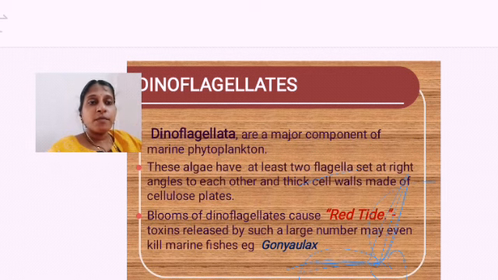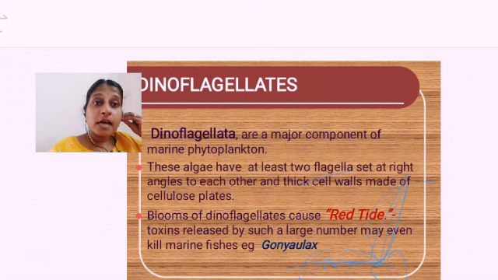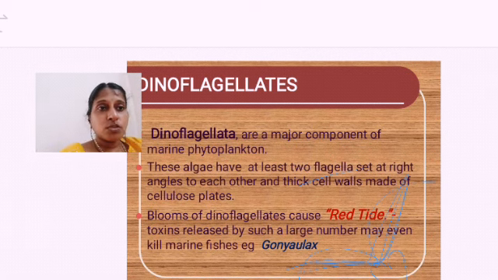That area we call the red tide. And this red tide releases much amount of toxin, which can cause the death of many marine fishes. That is the disadvantage of the dinoflagellates. An example is Gonyaulax, which releases toxin killing many fishes.